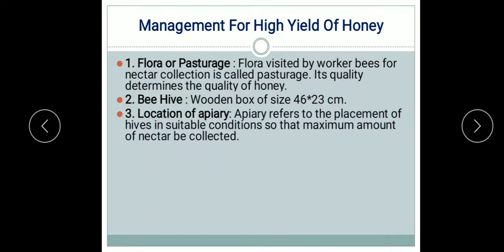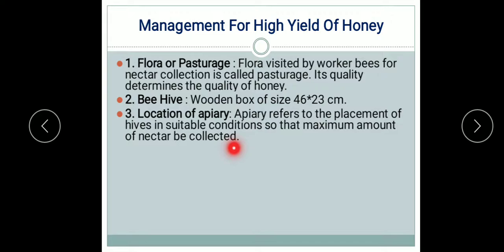Now location of apiary. What is apiary? Apiary refers to the placement of hives in suitable conditions so that maximum amount of nectar can be collected. So the yield of this honey also depends upon where this apiary is, where these hives are placed.